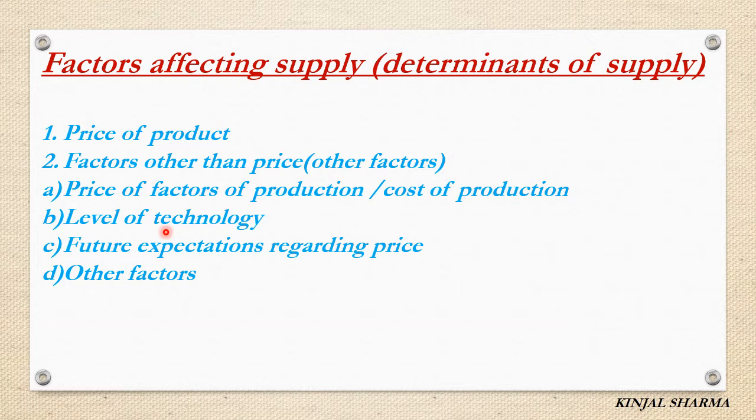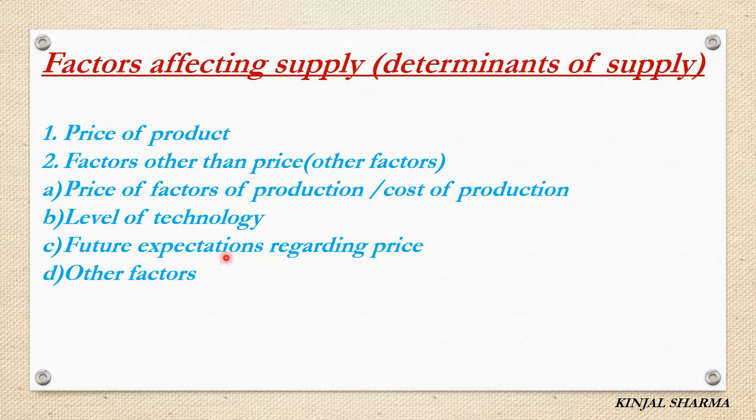If the market price does not fall, we can do more production with less cost, and the price of the product is not reduced in the market. So our cost of production has reduced due to technology, and price is the same, so our profit margin has increased. Sellers are willing to sell more goods in this case. Countries using more advanced technology are able to produce more goods at a much lower cost.